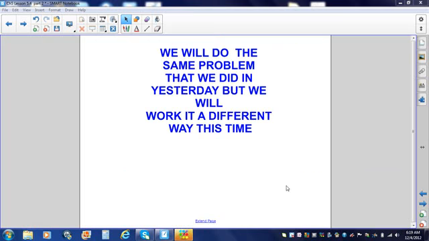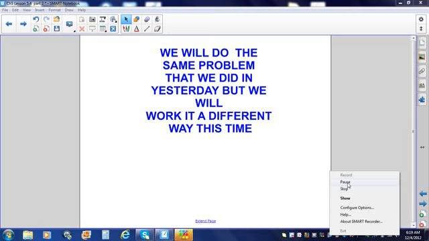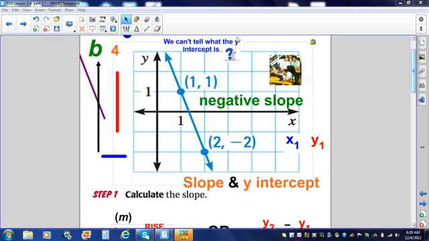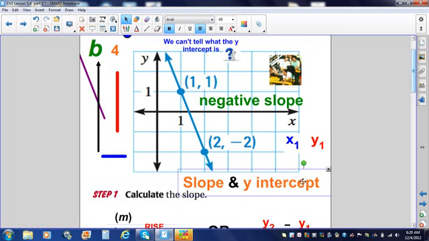All right. If you were here yesterday, I'm just reminding you we're going to do the same problem that we did in the podcast yesterday, but we're going to do it a different way this time. You do not have to draw the graph. Just watch the screen. If we are going to write an equation for this line, we need to know 2 things. We need to know our slope and our y-intercept.